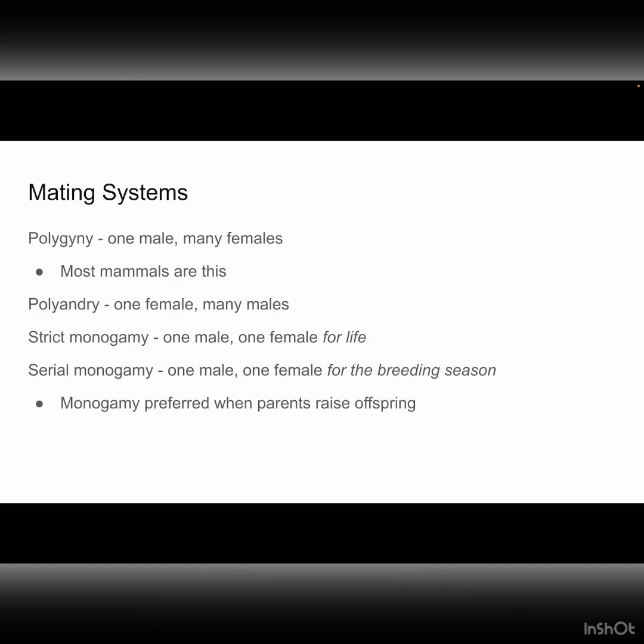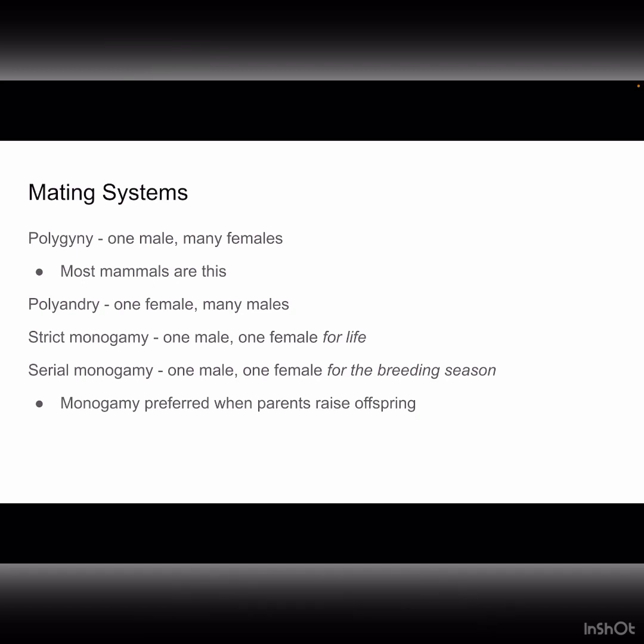Alright, let's move on and talk about mating systems. There are 3 overarching types of mating systems: polygyny, polyandry, and monogamy. In a polygynous mating system, one male mates with many females. You can remember this by knowing that poly means many and gyny means female. Similarly, polyandry is when a female mates with many males. While gyny means female, andry means male, so literally many males. Finally, in a monogamous mating system, one male mates with one female.